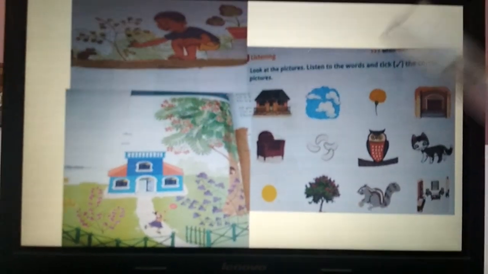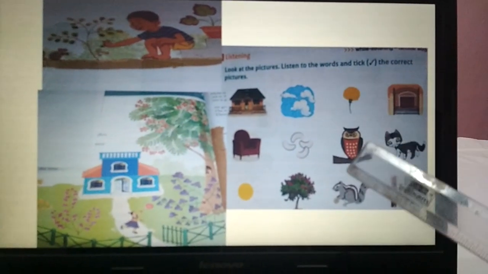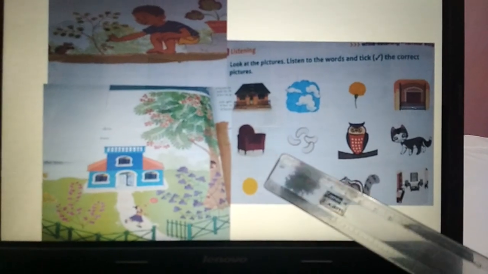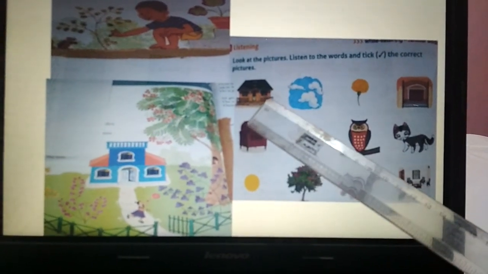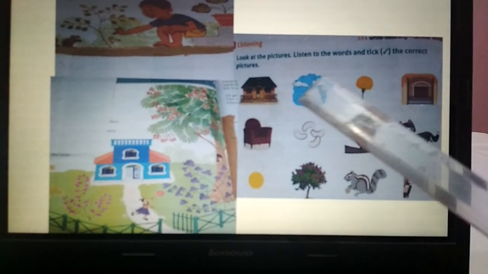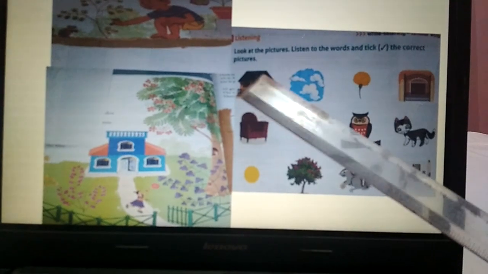Now we'll go to the next page. Now children, here some pictures are given to you. Now these pictures, whether they match with the story pictures or not, we have to see. Now is there a picture of a house? If it is there, we have to put a tick mark. Okay, if it is not, then we will put a cross mark or we will leave it without marking it.